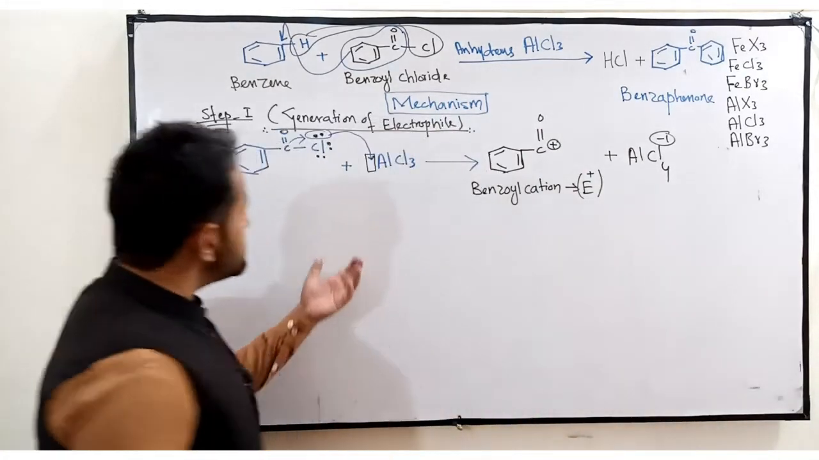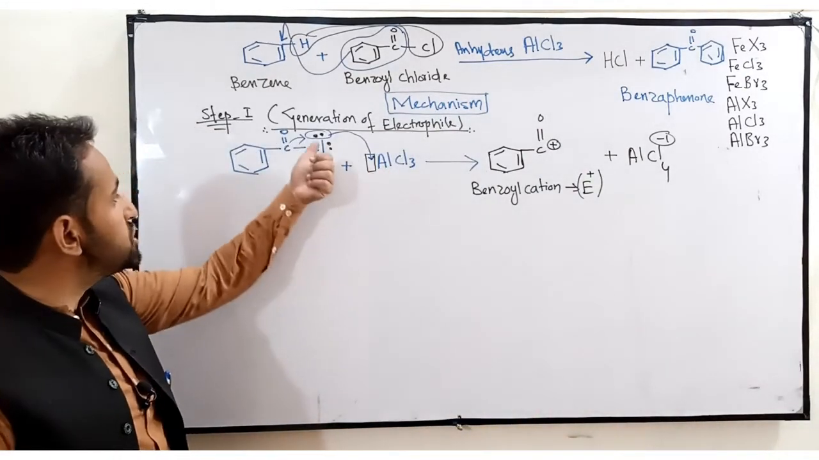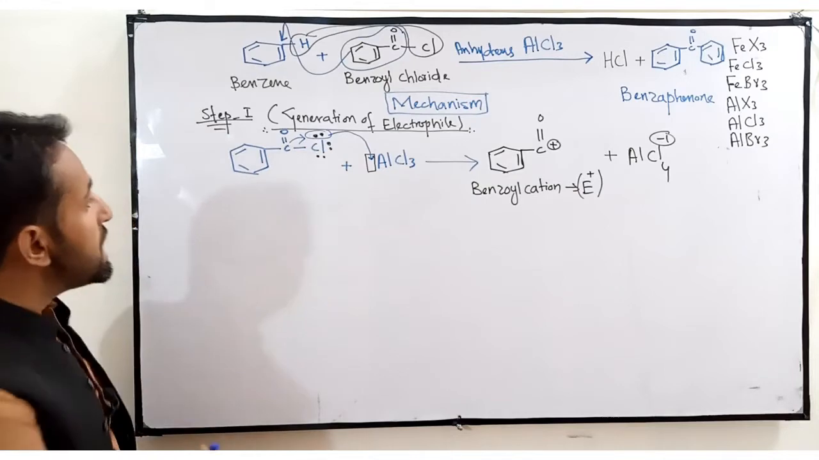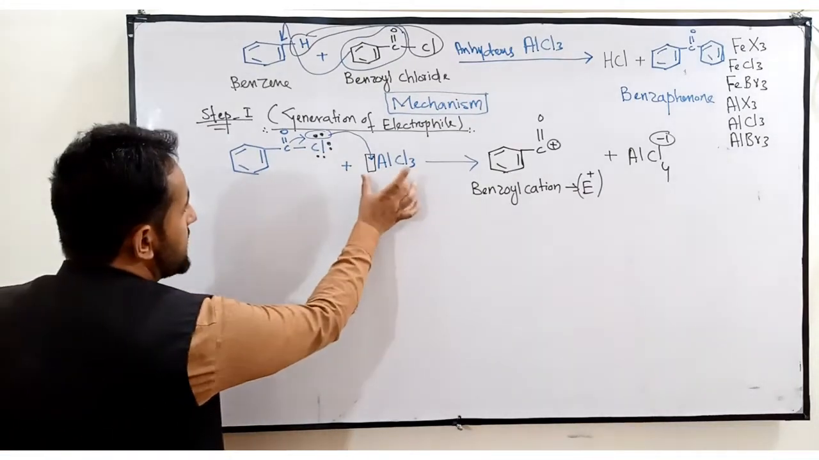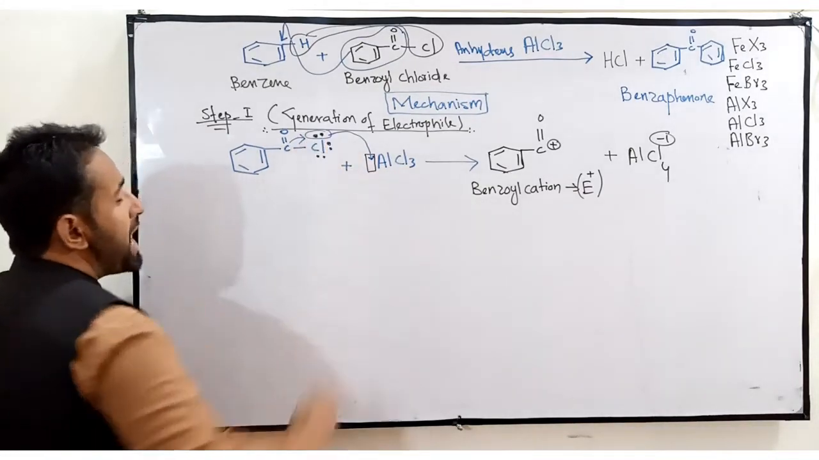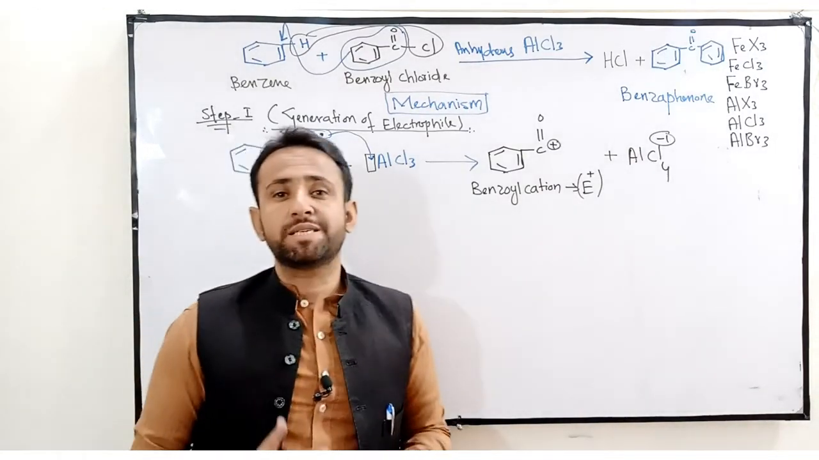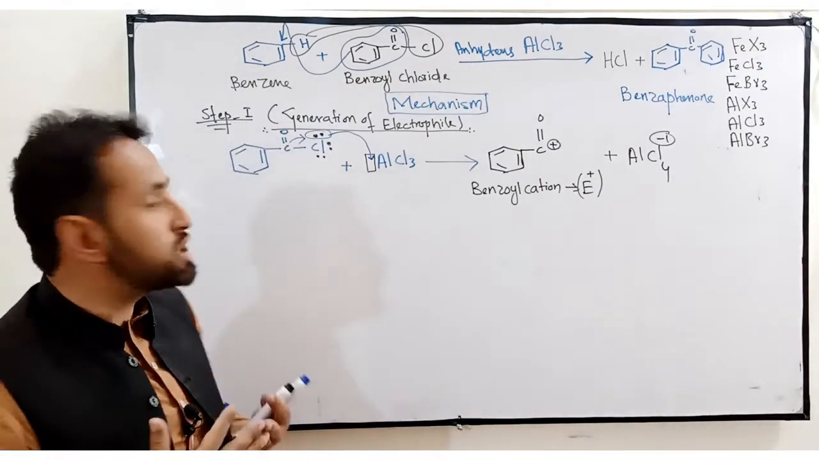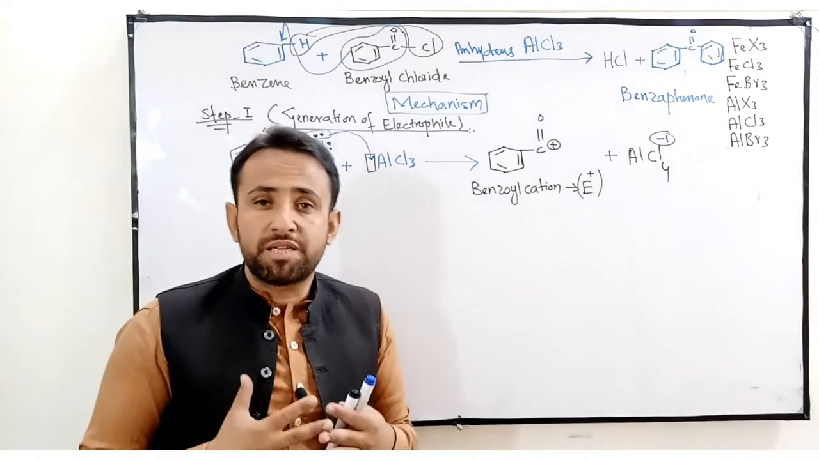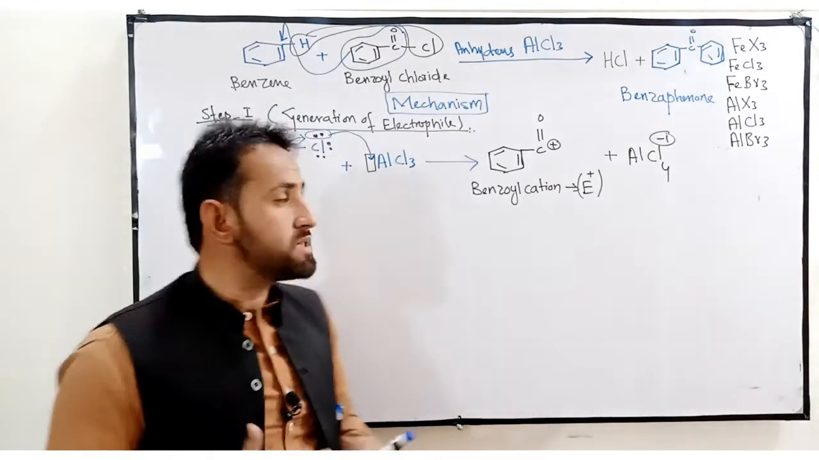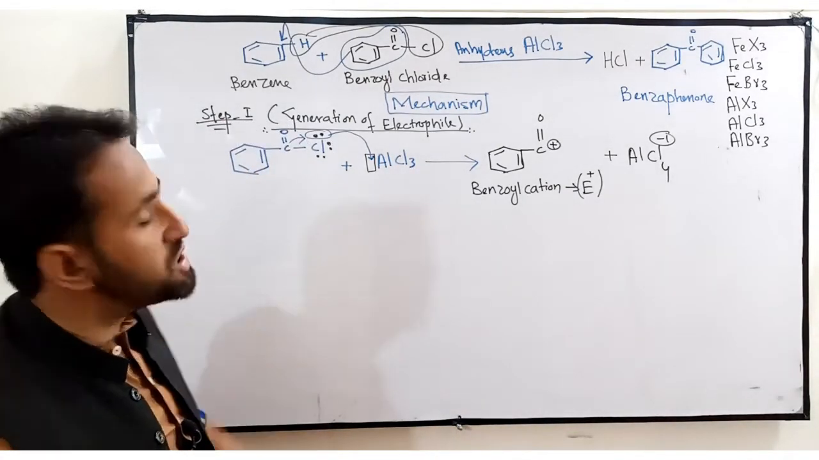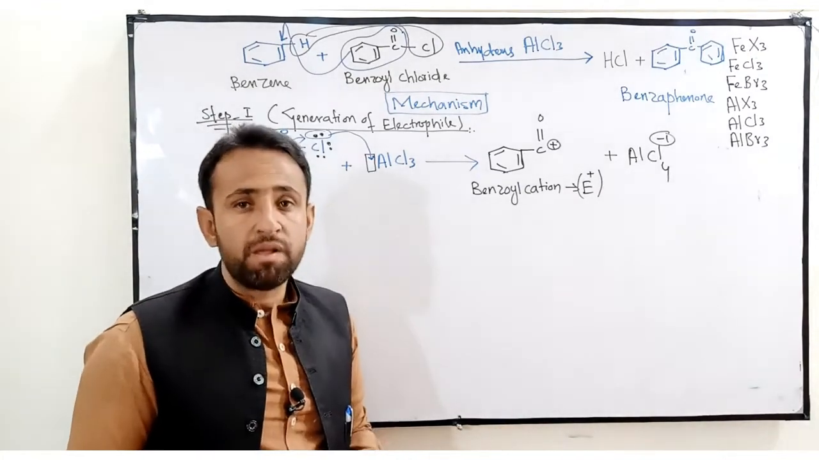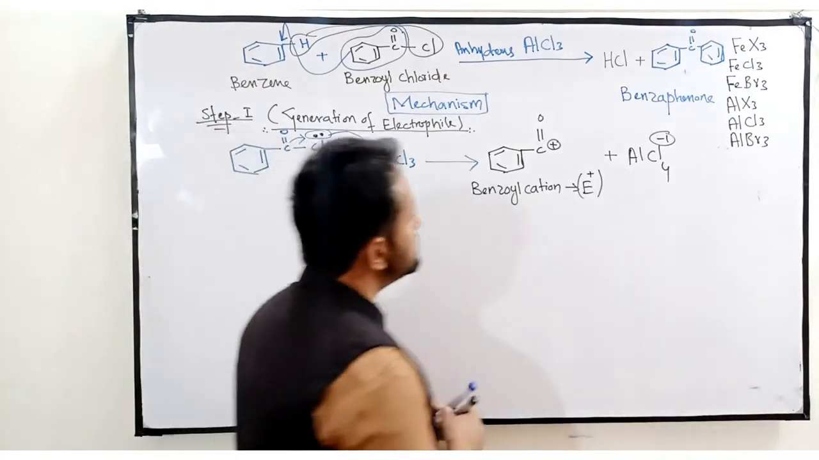Understand? Since the Lewis acid helps us in the generation of electrophiles, if there was no Lewis acid, how would this electrophile be possible to form? It is impossible to form the electrophile. That's why we are taking Lewis acid. Now how is this vacant orbital available with aluminium? That's Lewis acid. I am telling its reason.